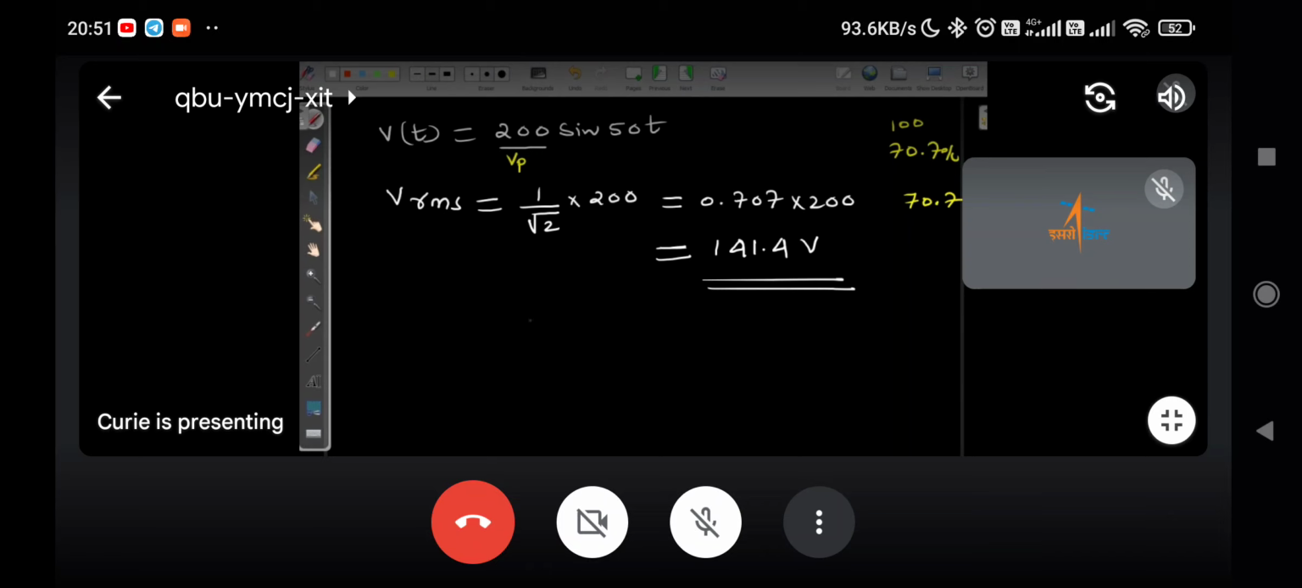Next, Lakshmi, are you there? Lakshmi, what is the peak to peak voltage of this wave equation? 2 VM, sir. Peak to peak is 2 times the VM. So it is 2 multiplied by VM, which is 200. So you get 400 volt. Once more I will write it.